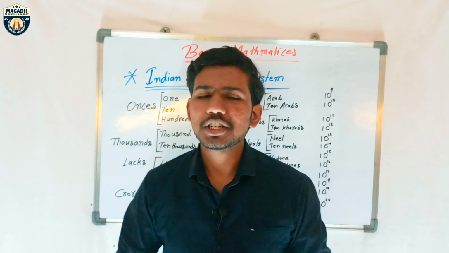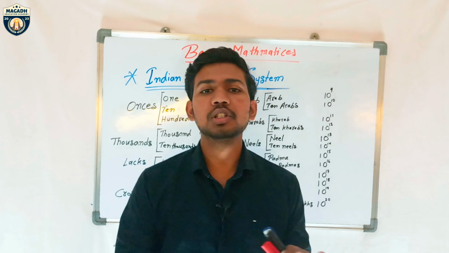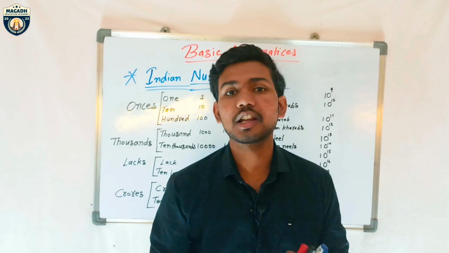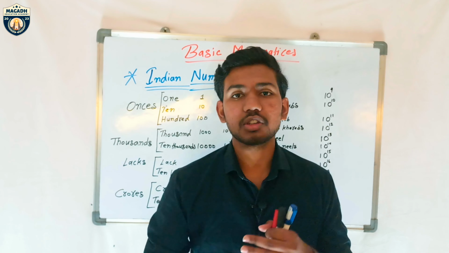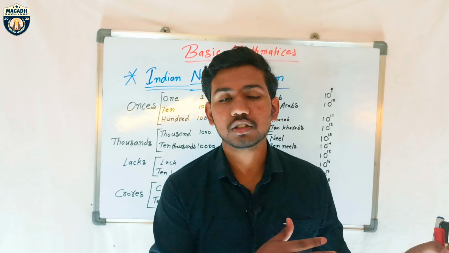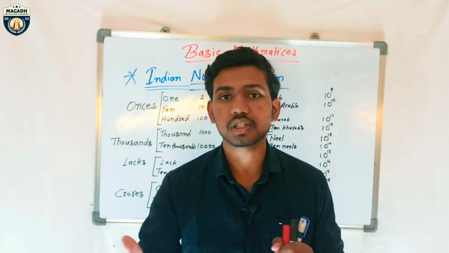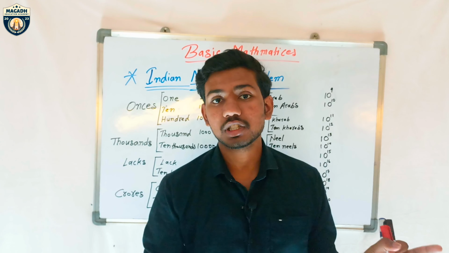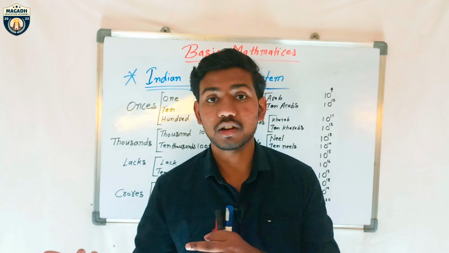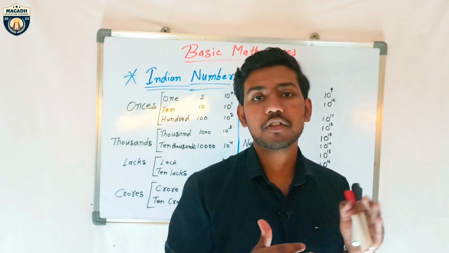So actually, what is the Indian number system? The Indian number system is nothing but the way we count in our daily life, like money and other things. You use the Indian number system like 1 lakh, 1,50,000, 1 crore, 60 lakh, 7,000, 300, like that. These are the counting ways of our Indian number system.